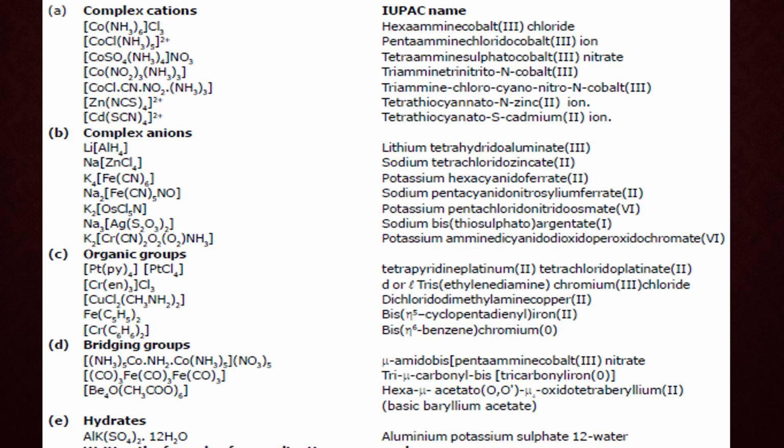Now coming to the complex anion. In complex anion, maybe the negative charge on the complex is present or a positive counter ion is present. So here in all the examples, positive counter ions are present. So in the first, lithium is the counter ion, so we start the name with lithium. Now for hydrogen, this ligand is H-, so we use the word hydrido. Now lithium tetrahydridoaluminate. Now why aluminate? Because it is an anionic complex. That is why we end it with ate. Aluminate(III), III is the oxidation state of aluminium.